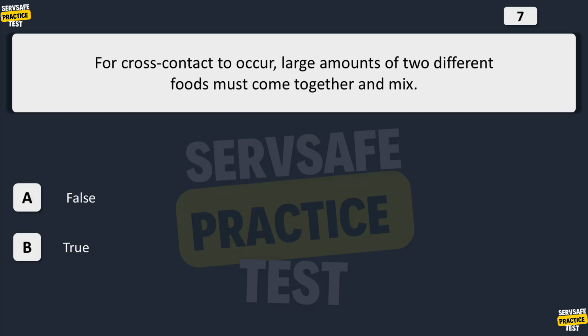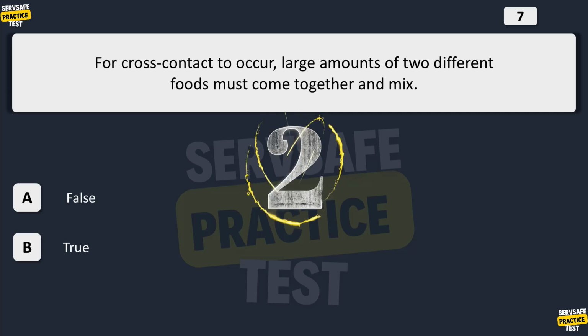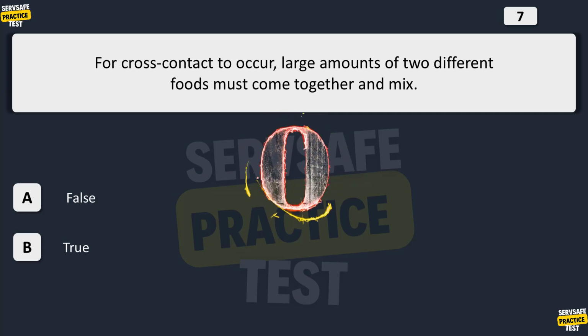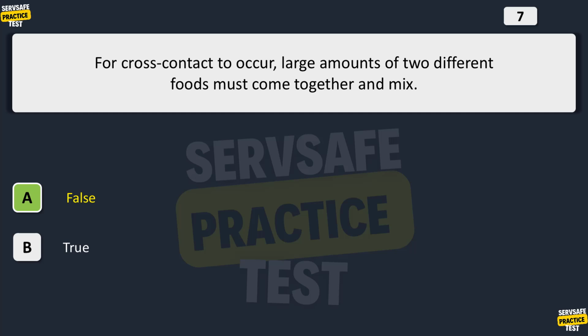For cross-contact to occur, large amounts of two different foods must come together and mix. A. True. B. False. The correct answer is B. False. Most frequently, the amounts of food are so small that they cannot be seen. Even small amounts are enough to trigger an allergic reaction.